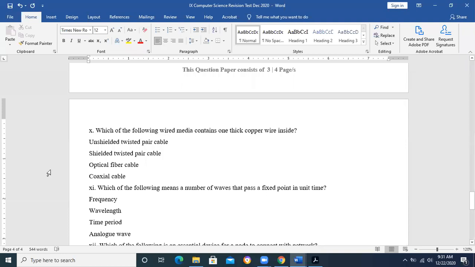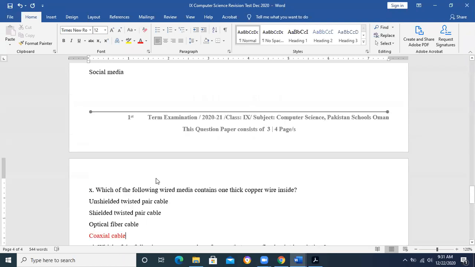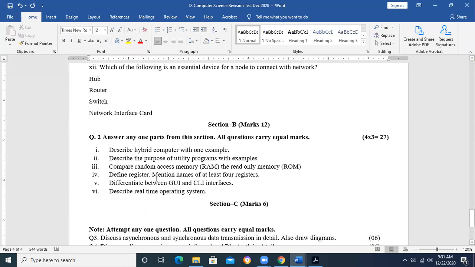Sir, coaxial cable. Coaxial cable, good. Coaxial cable is basically the cable which contains one thick copper wire inside it. Then you know that there is an insulator. Then afterward there is a wire mesh shield. Then afterward there is a jacket. So there we had studied the structure for it.